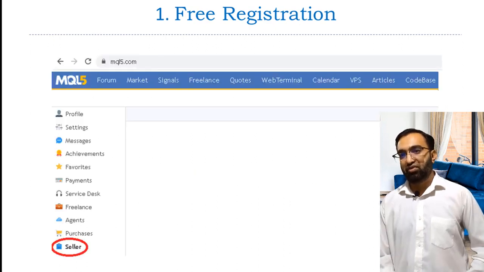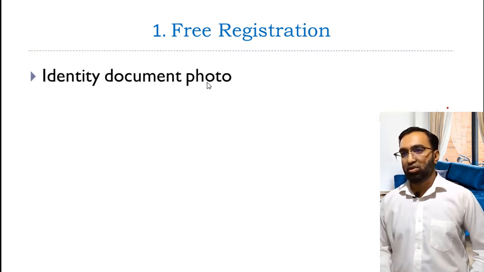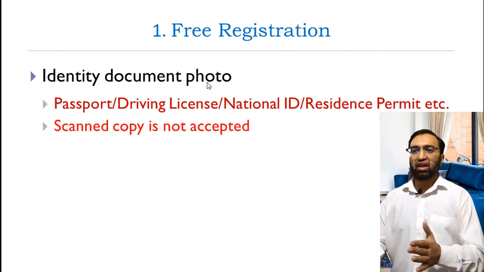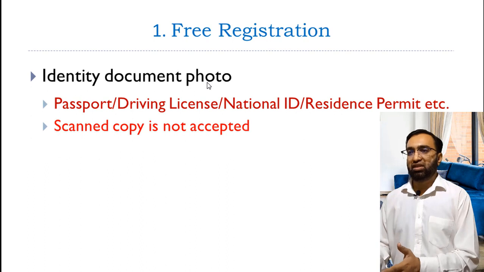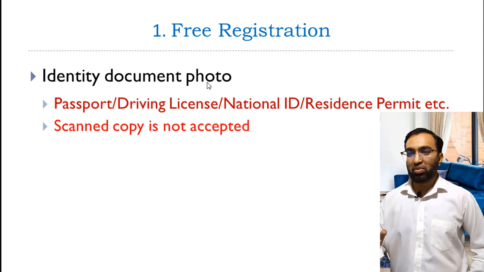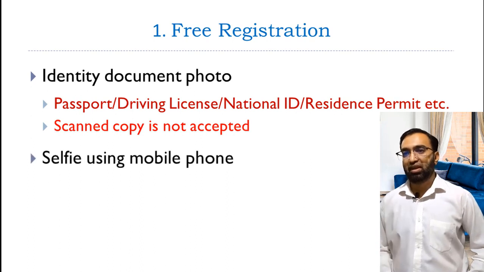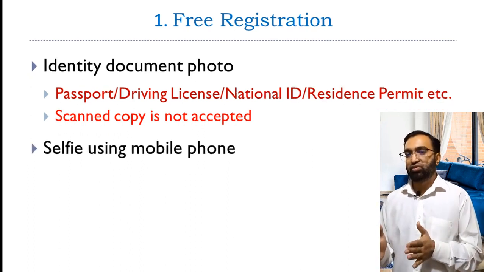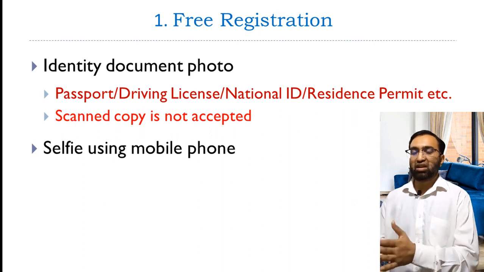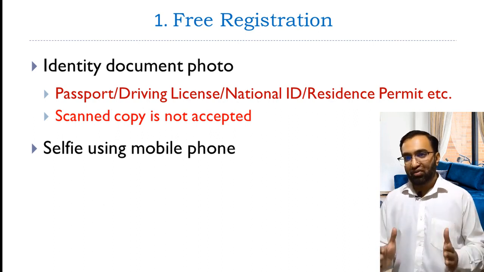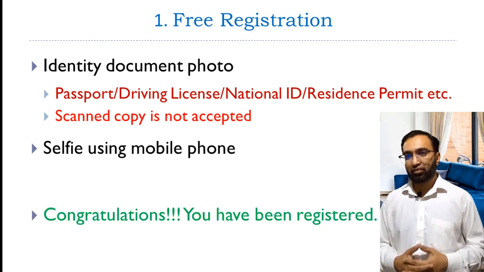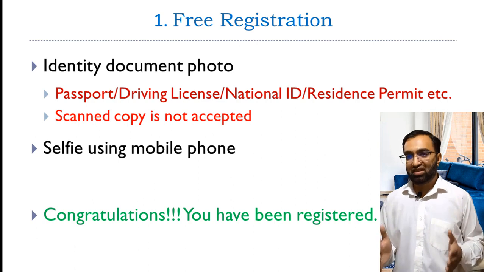Go to Seller and verify your identity. Take a photo of your identity document using a mobile phone and upload. You may use any of your passport, driving license, national ID card, residence permit, etc. But a scanned copy is not accepted. Then take your selfie using a mobile phone as per the mentioned guidelines. The identity verification process will be completed within a few minutes. And now you have been registered as a seller.